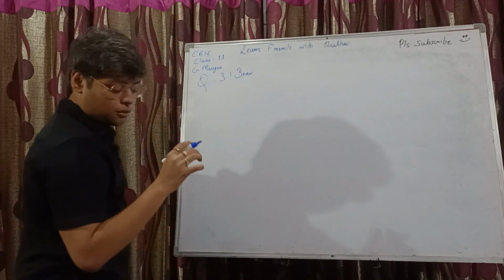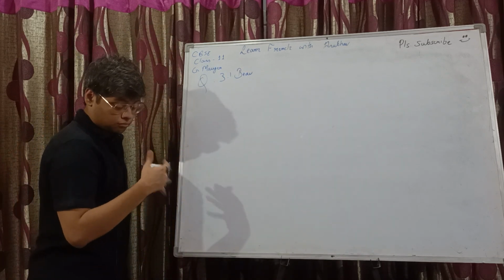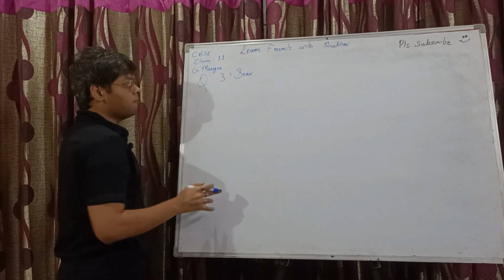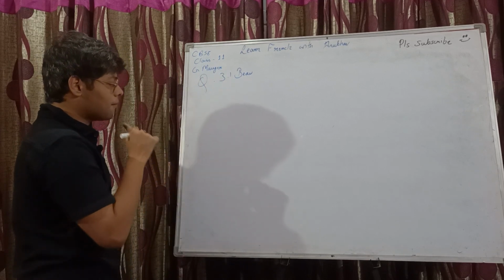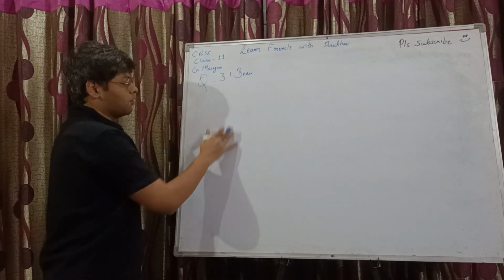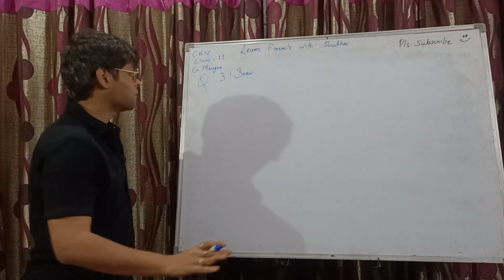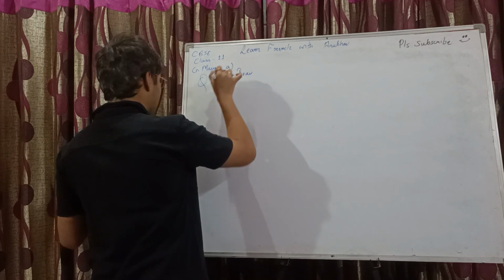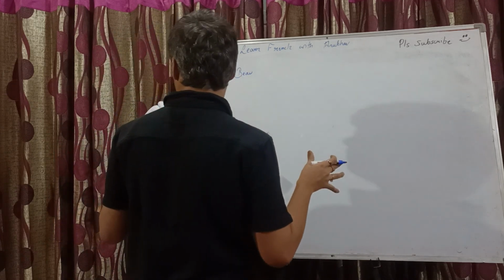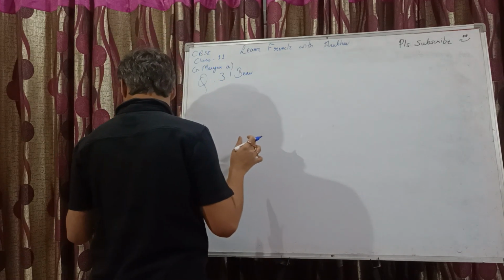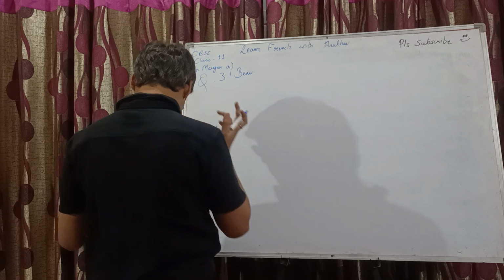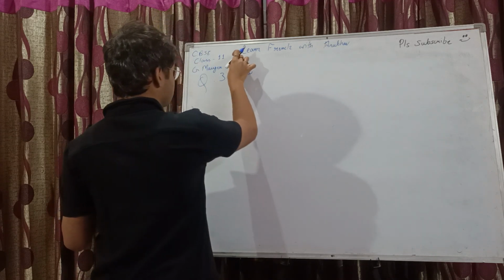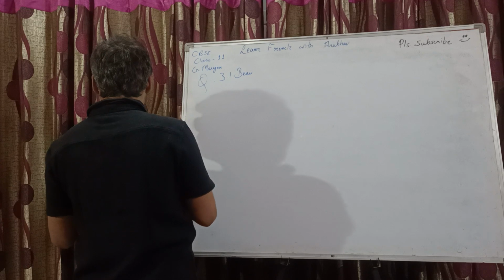And in the question there isn't any proper numbering. I'm just writing 1, 2, 3, 4, though it's not there in the book. Though A, B, C is given, in A there are certain parts, then in B there are certain parts like that. Anyways, let's just go by 1, 2, 3.